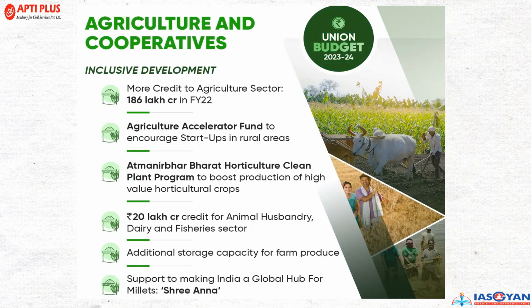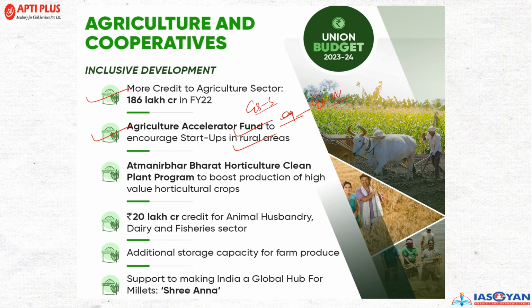Now, talking about agriculture and cooperatives, more credit to agriculture sector with 186 lakh crore in financial year 2022. There will be an agriculture accelerator fund to encourage the startup in the rural area. Suppose if you are attempting any question, you can use this as an essay, specifically in general studies paper 4 in the case study, or even in general studies paper 3, you can directly utilize this as an example.